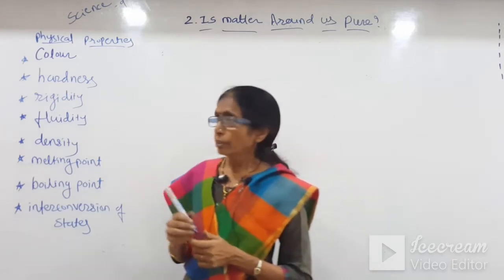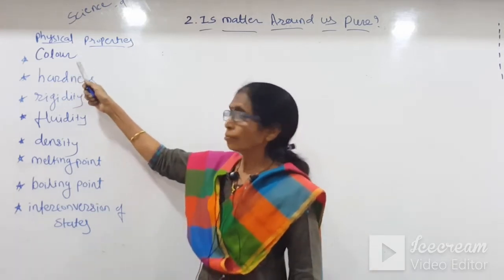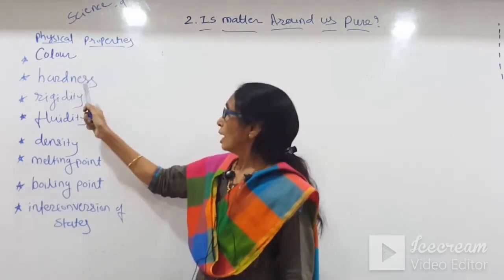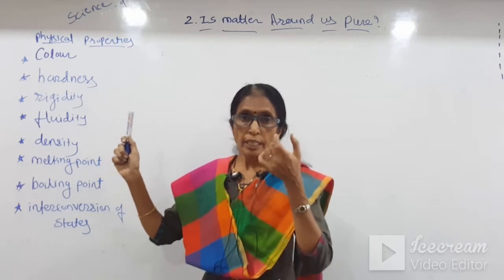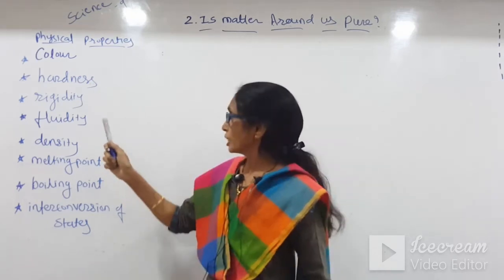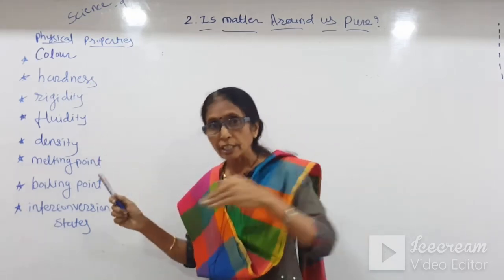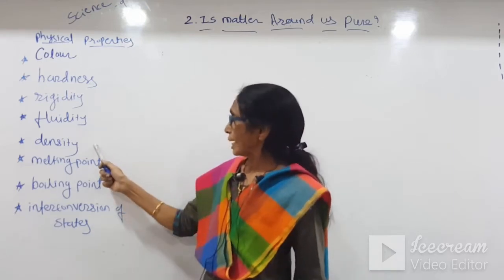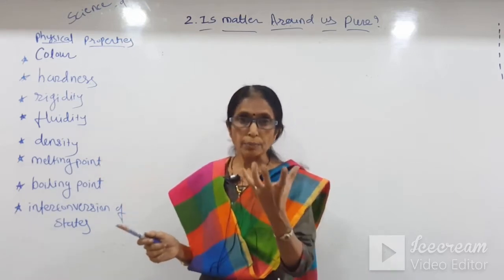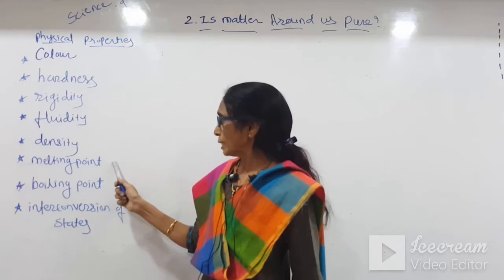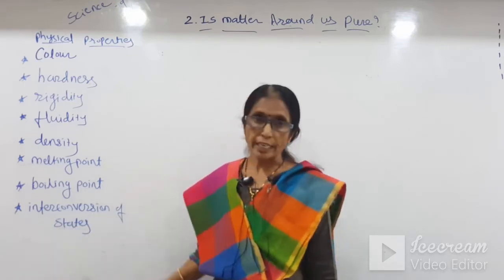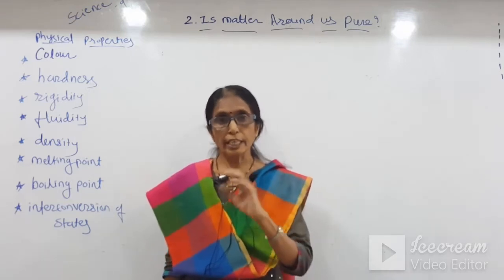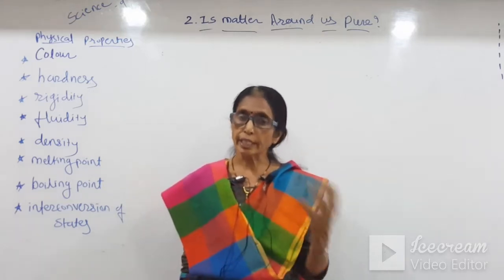Here I have written the list: the color, hardness, rigidity, whether it is rigid or soft, fluidity, can it flow, density means mass per volume, melting point, boiling point, interconversion of state, meaning from solid it can be converted into liquid, from liquid again solid.